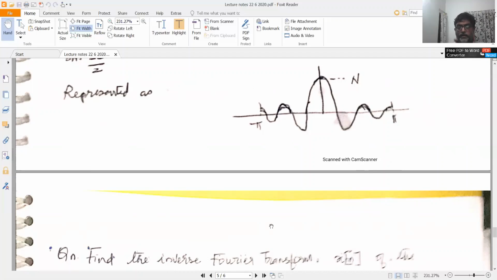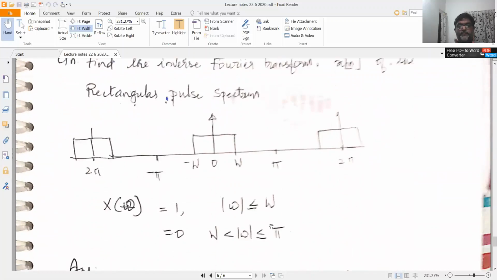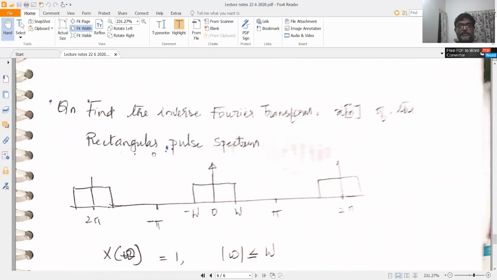Now we'll do the reverse. Find the inverse Fourier transform x of n of the rectangular pulse spectrum. So this is the rectangular pulse spectrum that is given. From minus w to w, the value is equal to 1, and from w to pi, the value is equal to 0. This is a real signal, so the spectrum is symmetric. Magnitude spectrum is symmetric.